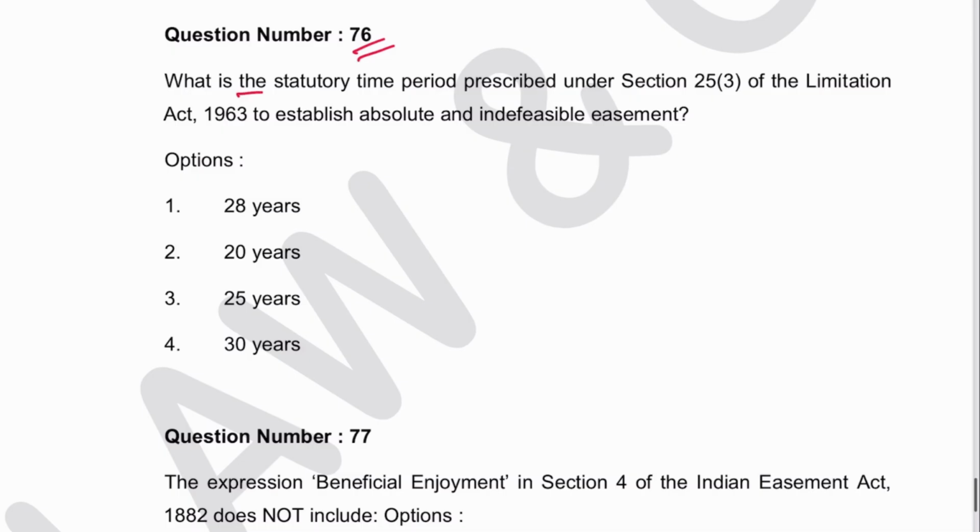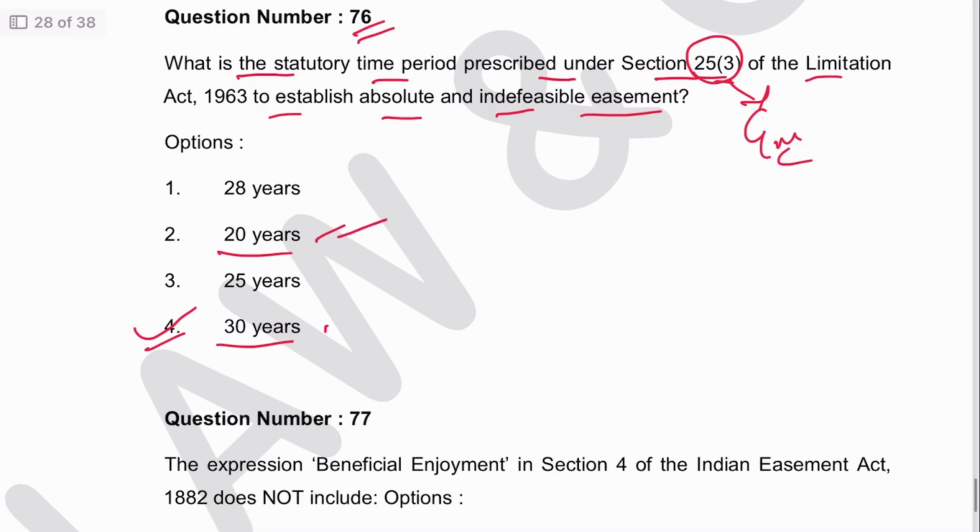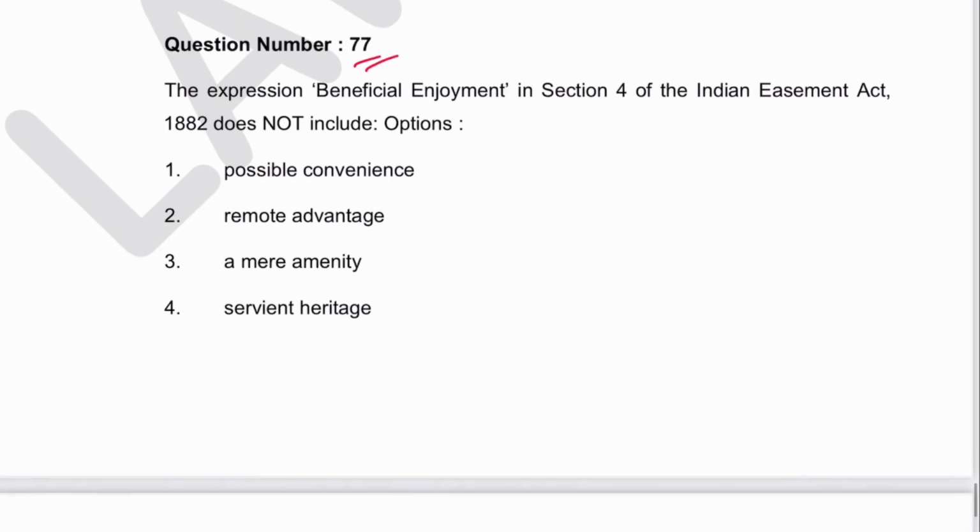Next 76. What is the statutory time period prescribed under section 25(3) of limitation act to establish absolute and indefeasible easement? Now see the section they are asking, 25 subsection 3. So this is for the government. Against the government, the easement period should be 30 years. 4 is the answer. Against a private person, 20 years. Next 77. The expression beneficial enjoyment in section 4 of the Indian Easement Act does not include what? Possible convenience, yes. Remote advantage, mere immunity. Servient heritage is not there. So 4 is the answer.